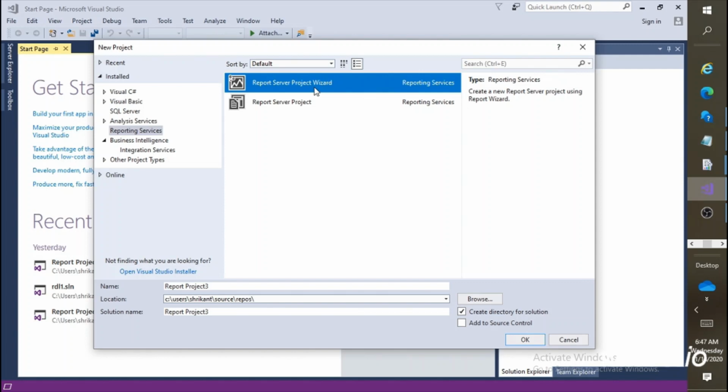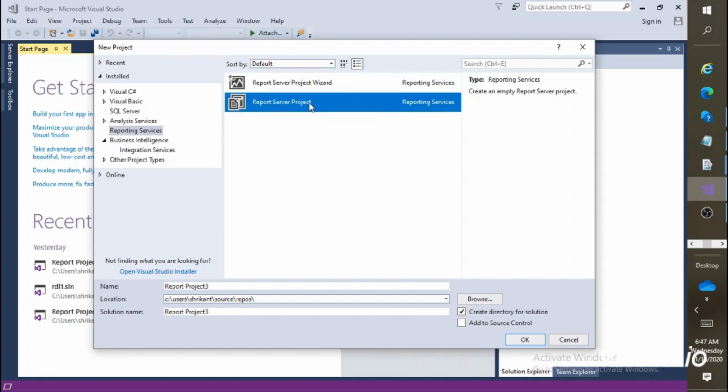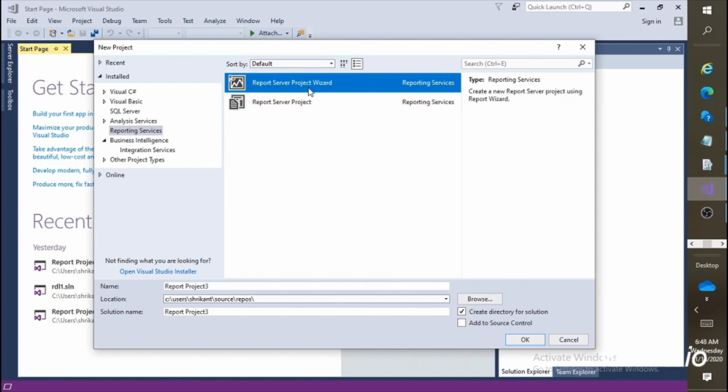The Report Server Project Wizard is very helpful and easy for beginners who are just trying to learn the reporting service projects, SSRS. And Report Server Project is a kind of project which won't give you anything, it will give you a blank project. There it doesn't have the RDL, it doesn't have the data sources, it won't ask you the query and the other details. Okay, so first of all we'll move with the Report Server Project Wizard. We'll also go with the second project in the next video, but for the time being just focus on the Report Server Project Wizard.